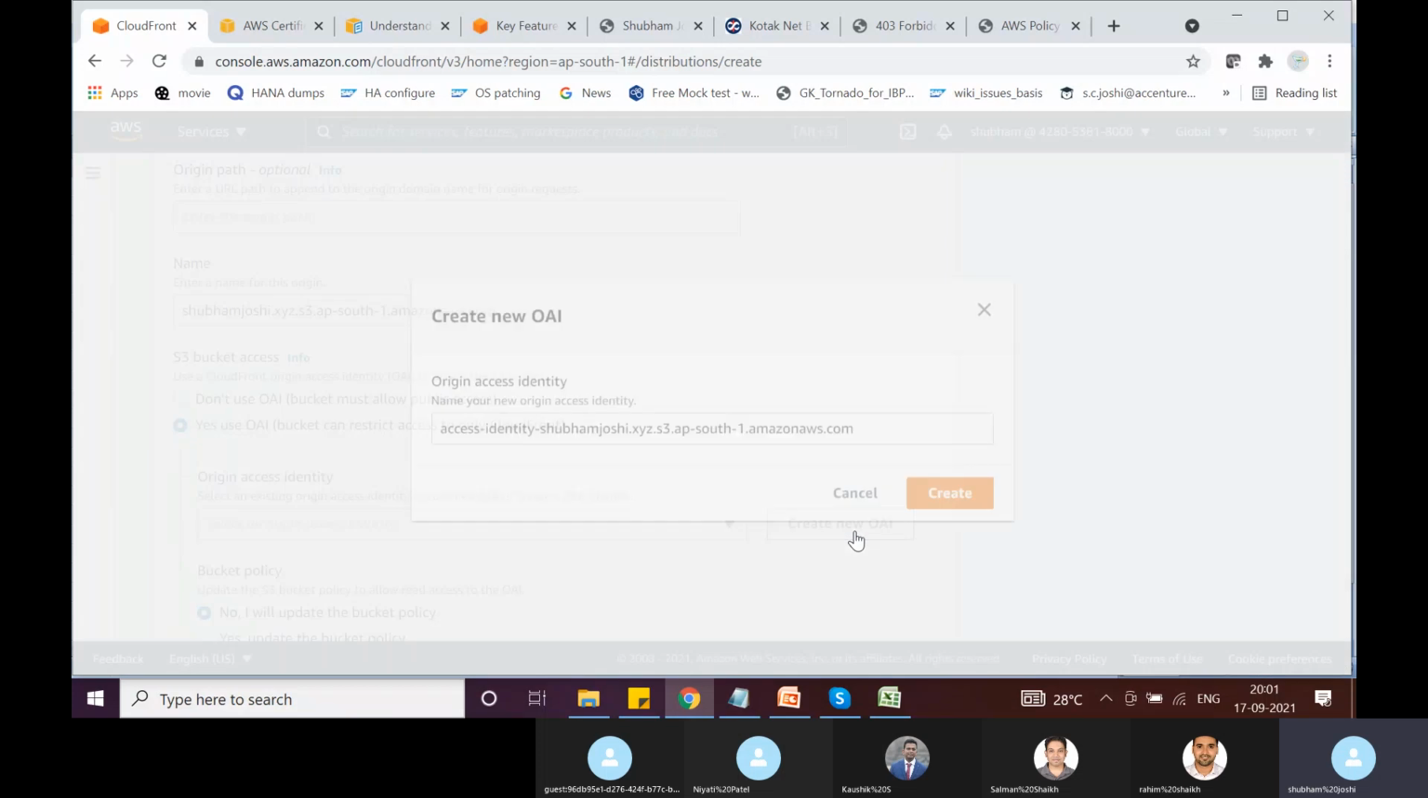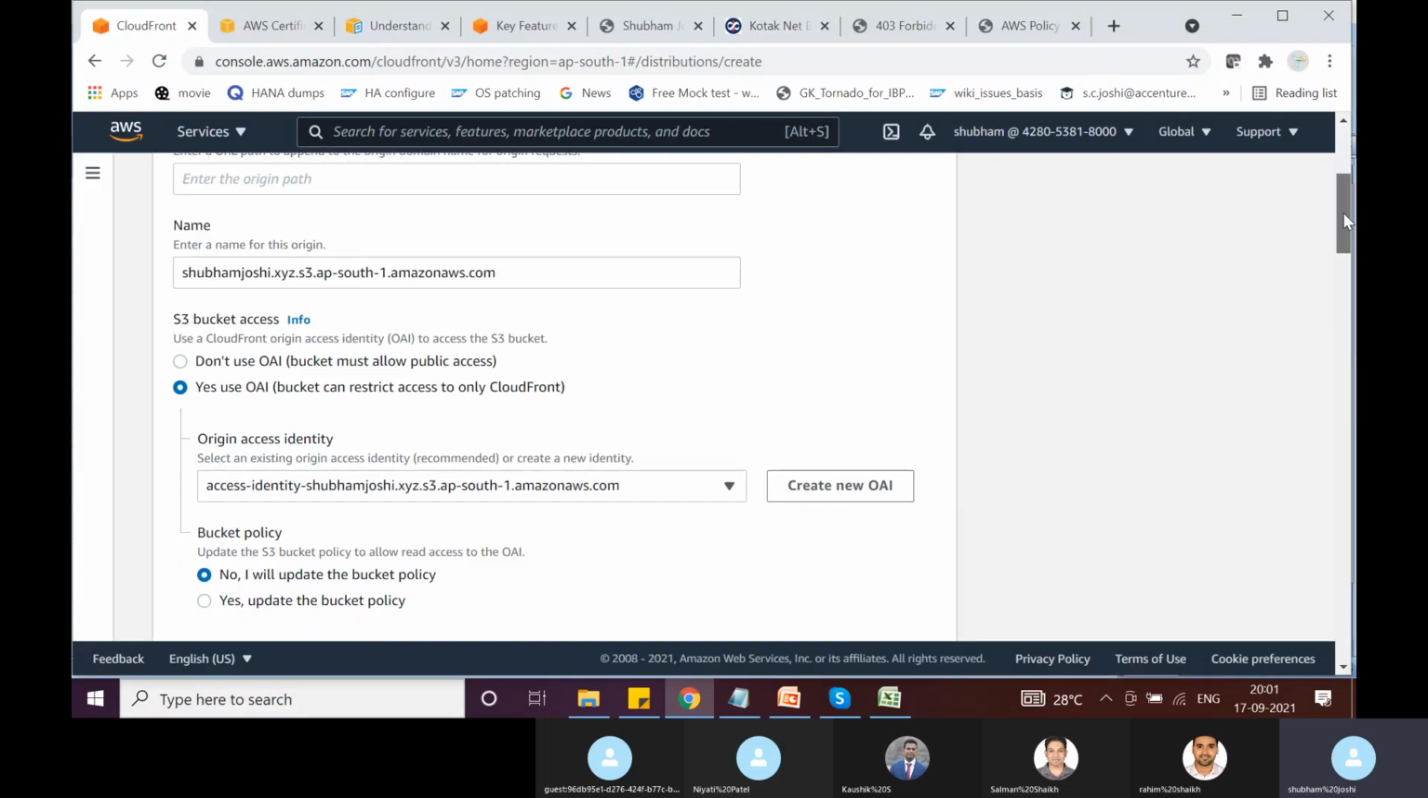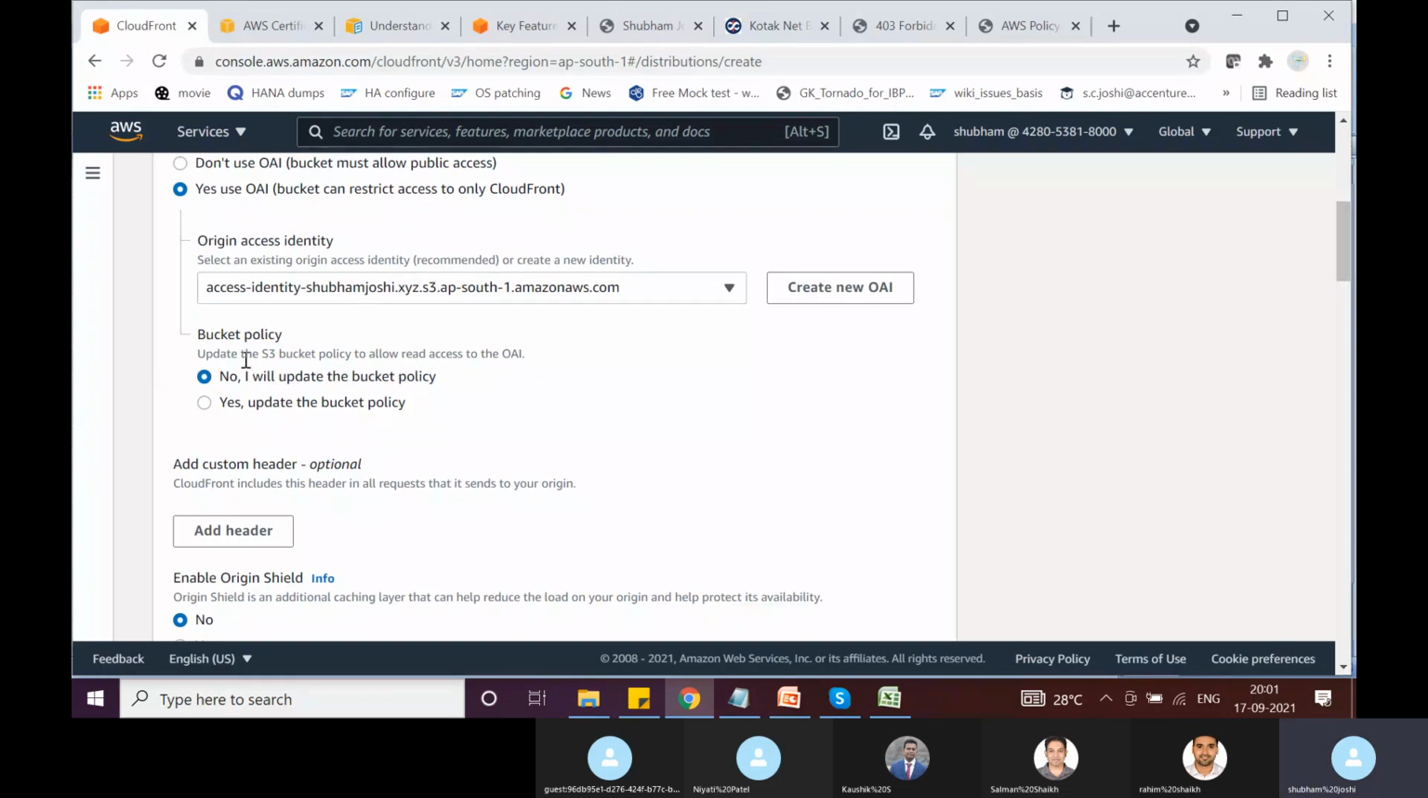So you can say create new origin access identity. So it is created. Now here there are two options. The bucket policy has to be updated, wherein we have to specify this origin access identity is allowed. What action is allowed? Get object action is allowed. So either you can update the bucket policy yourself, or you can let them update the bucket policy. I don't want to update it myself because I don't want to go through the pain of creating bucket policy myself. So I will say yes, use origin access identity, and yes, update the bucket policy as well.